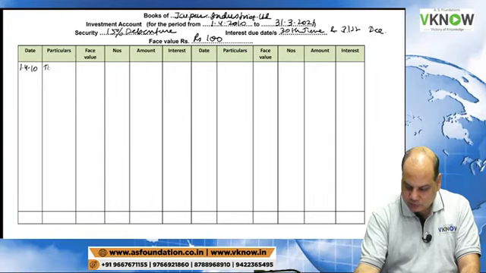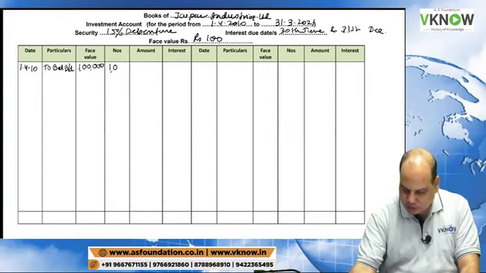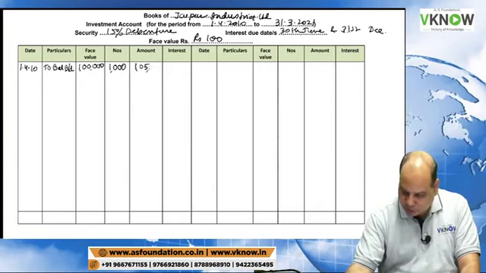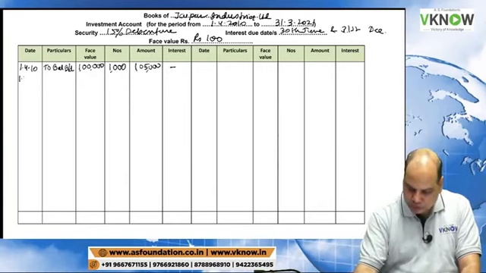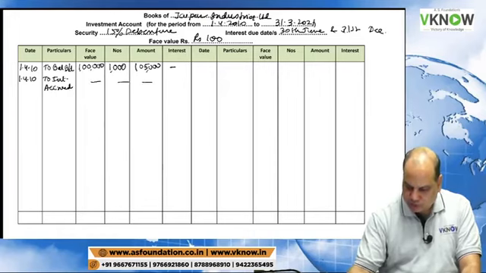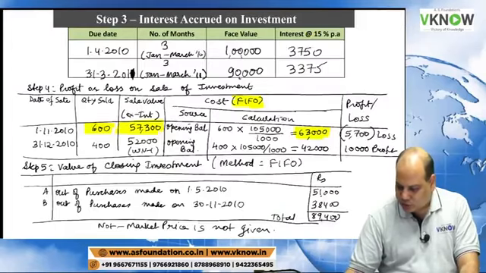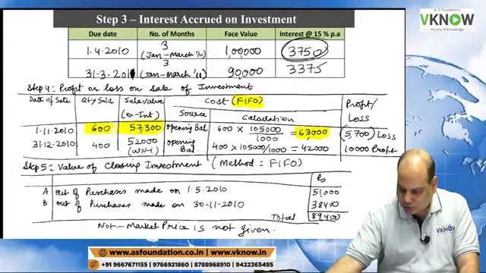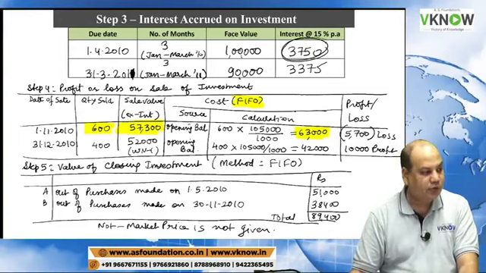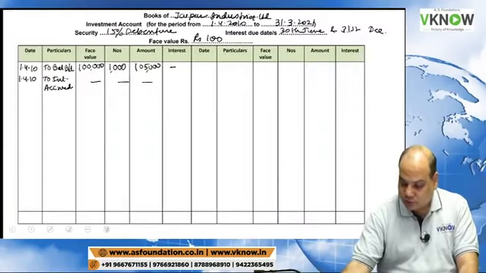1st April 10, to balance brought down. Face value 1 lakh. Quantity 1000. Amount 1 lakh 5,000. 1st April 10, to interest accrued, we'll go to working note 3 at the top right hand side corner. 3750.